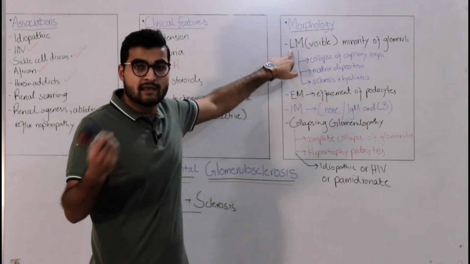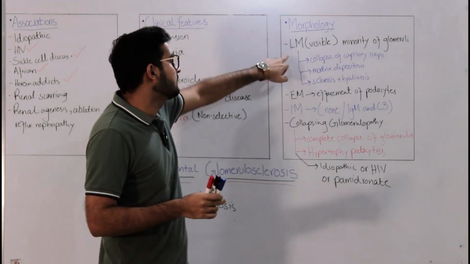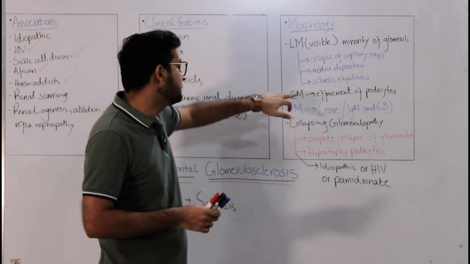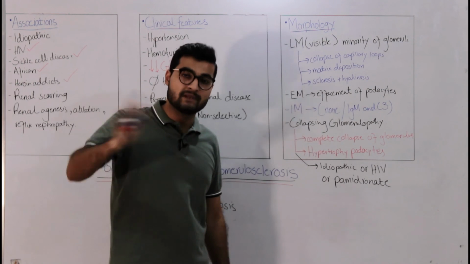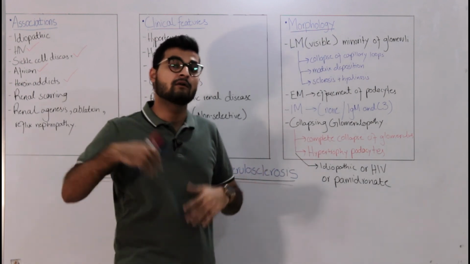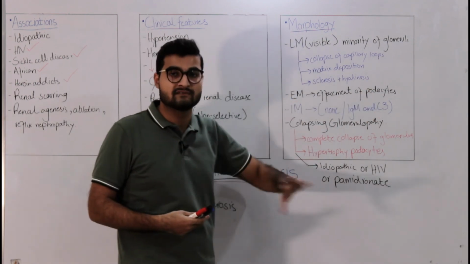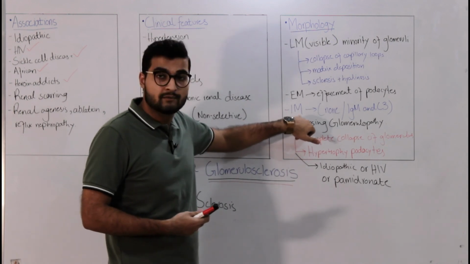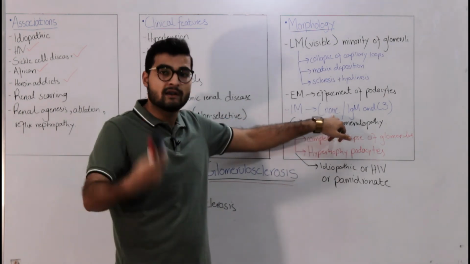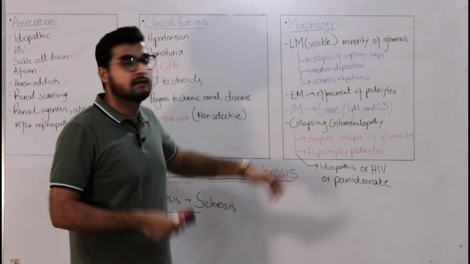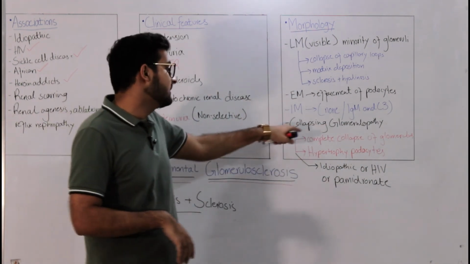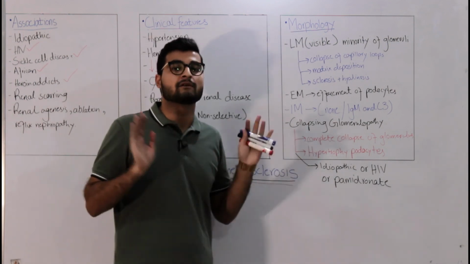That is, on MCD you have nothing on light microscopy, but you have a lot of things visible on light microscopy in FSGS. On electron microscopy you will have effacement of podocytes completely. Whether the glomerulus is involved or not, you will have diffuse effacement of podocytes. On immunofluorescence you might see nothing, or if you were to see anything, it would be IgM and C3 combination. And a subtype that we discussed is collapsing glomerulopathy, in which you have complete collapse of your glomerulus.